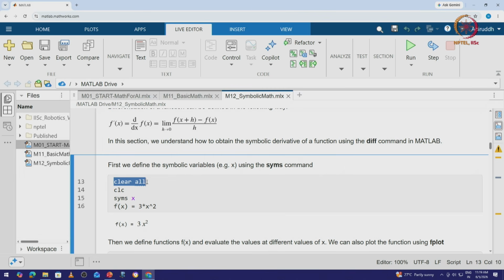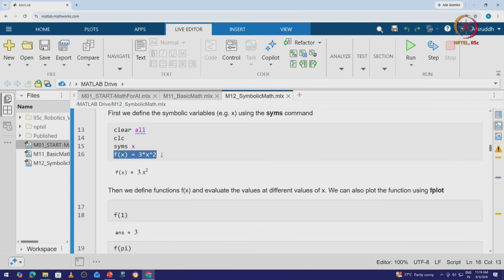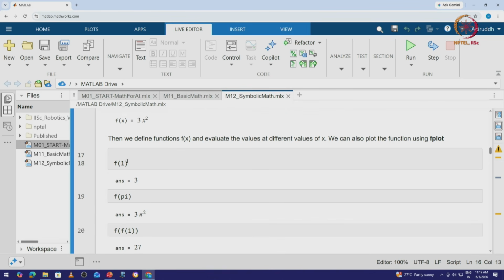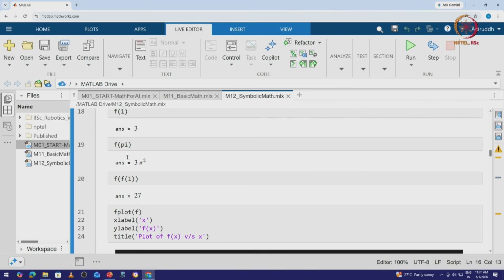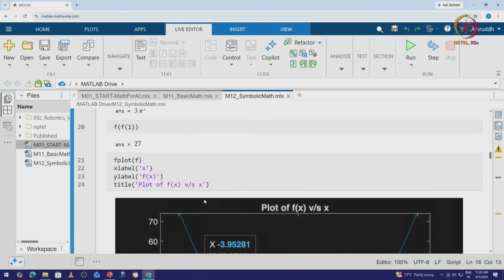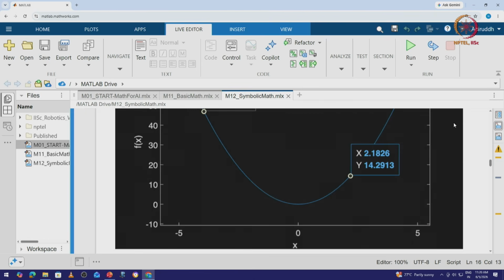So first we'll clear all to remove all the initialized variables. We will use syms x, which is defining the variable. Now f of x is defined as 3x square, which is given as this value. Now if we do f of 1, it gives us the value of f of x at x equals 1, which is 3. F of pi is 3 pi square. F of f of 1 is a composite function, so f of 1 was 3, so f of 3 is 27. Now if you want to plot this particular graph, this is how it looks.